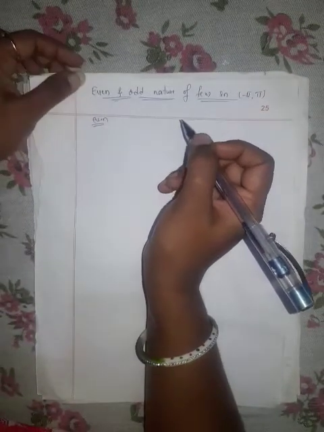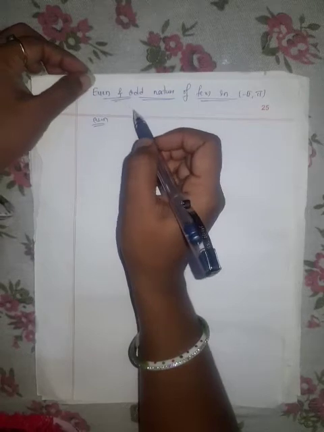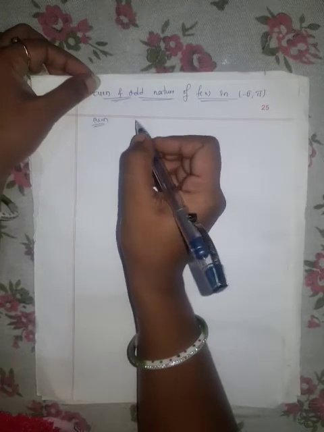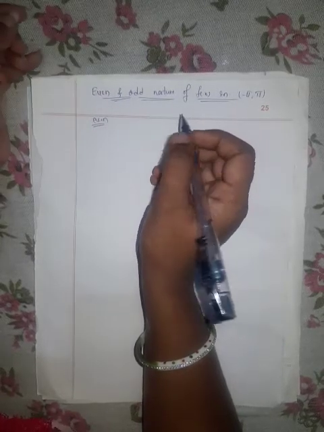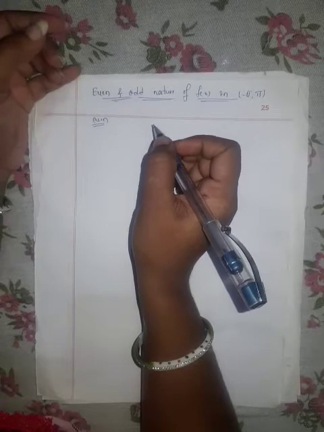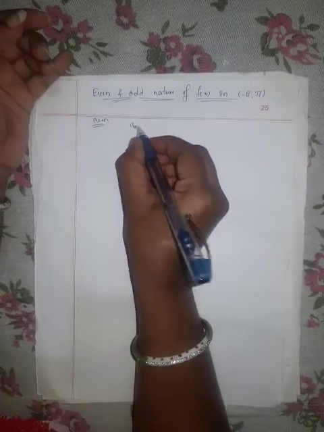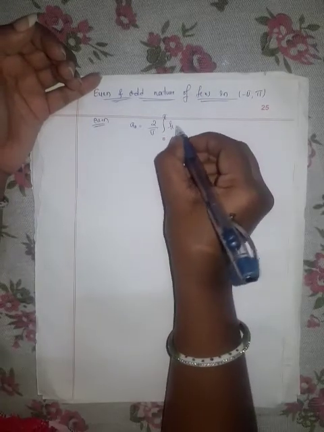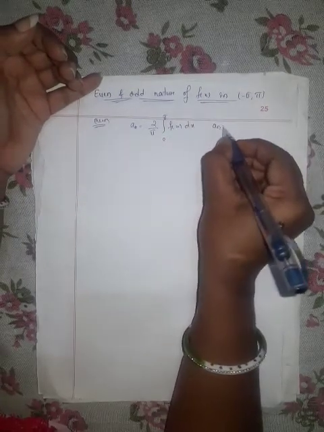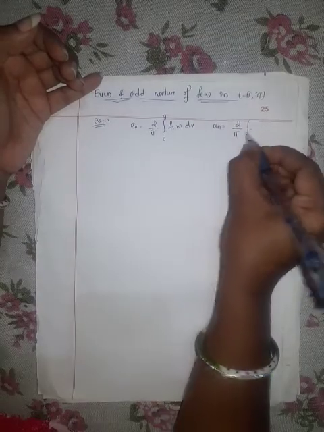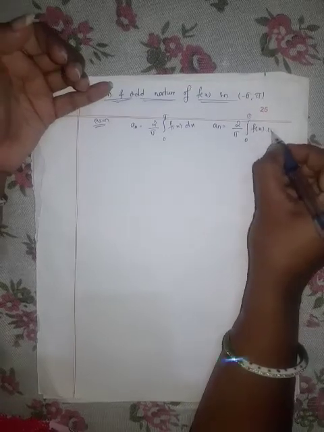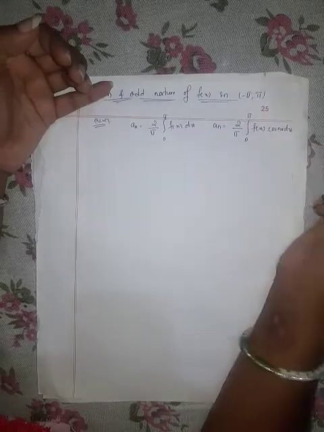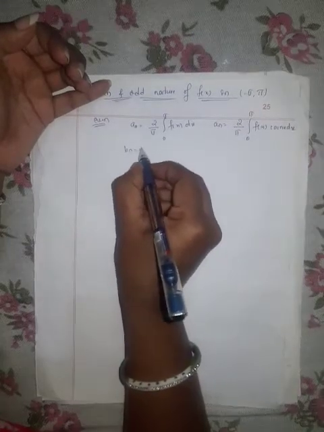Hello students, in the last video we discussed the even and odd nature of a function f of x in the interval minus pi to pi, and we concluded that if a given function f of x is even, then a naught is 2 divided by pi integration from 0 to pi f of x dx, an is 2 divided by pi integration from 0 to pi f of x cos nx dx, and bn is 0.